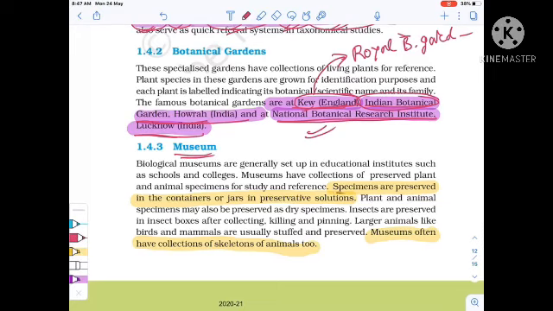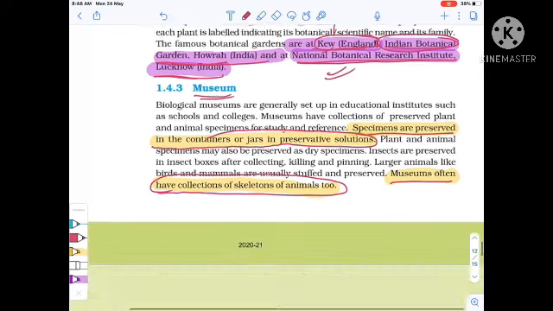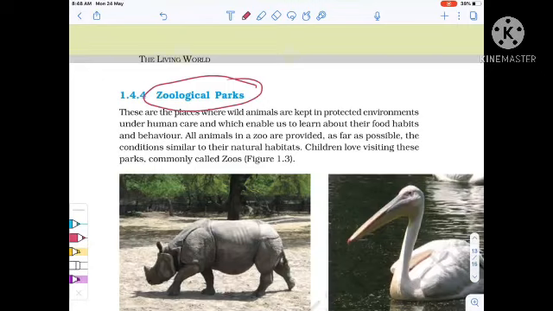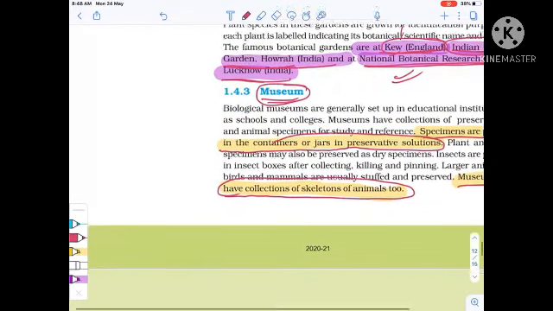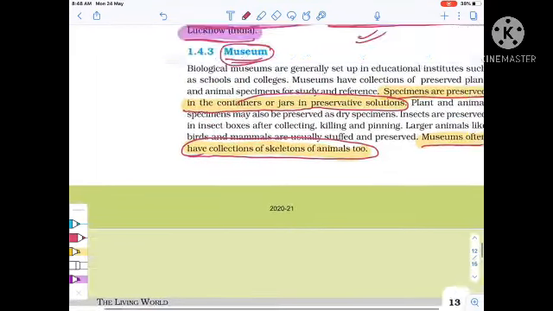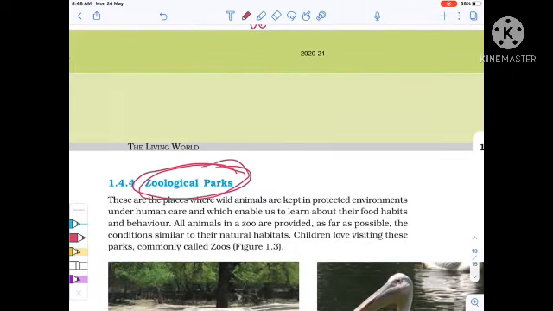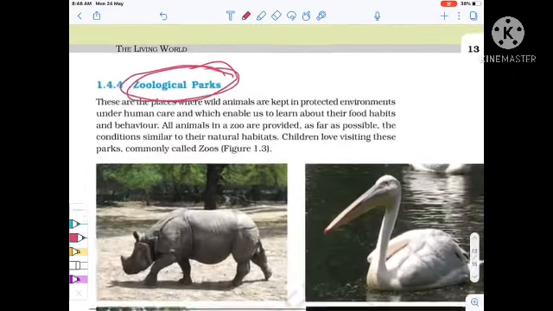Now see museum. Remember the definition, right? Specimens are preserved in containers or jars in preservative solution. Museums often have collections of skeletons of animals too. Remember. Now zoological park. The difference between a museum and a zoological park is that in a museum the specimens present are in dead form, but in a zoological park these are living organisms, right?